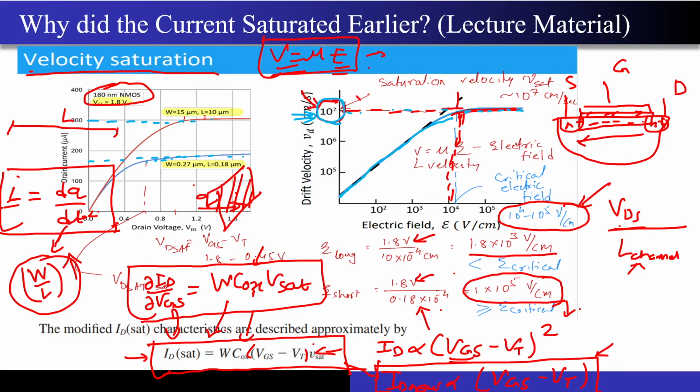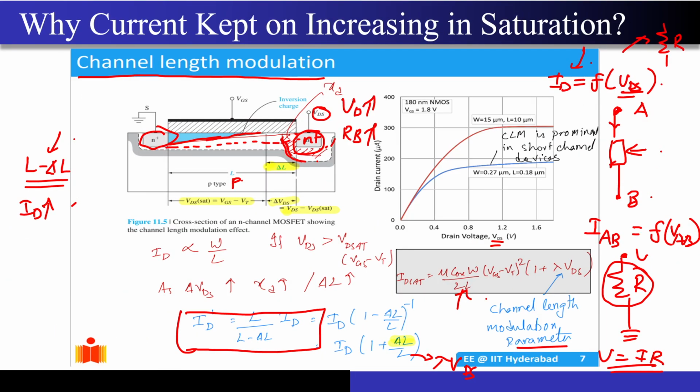Correct. So this velocity saturation, even though it may seem that carriers are traveling at a full speed, it is a very bad effect. It won't allow your MOSFET's current to go till its full potential. Correct. And that is a very bad thing to happen.